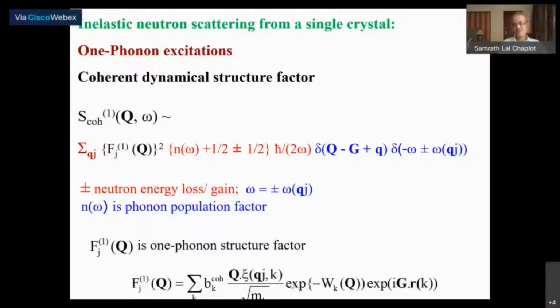For acoustic phonons, all the atoms have very similar displacements in phase, so this term would be similar for all the atoms, and the one phonon structure factor is rather similar to the Bragg or diffraction structure factor. So acoustic phonons can be more easily measured wherever you have a good Bragg structure factor around the reciprocal lattice vectors.